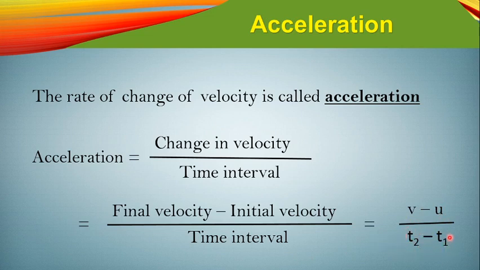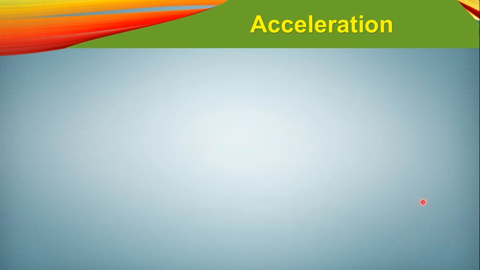This t2 minus t1 is the time interval, and v means final velocity and u means initial velocity. We always denote the final velocity as v and the initial velocity as u. You also have to remember that, and this is the main expression for acceleration.